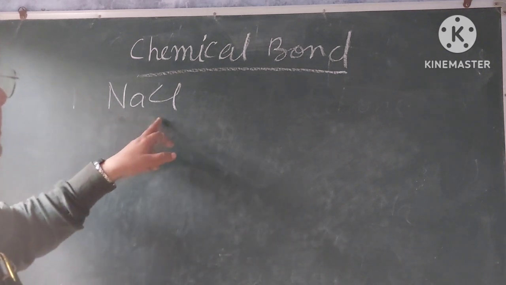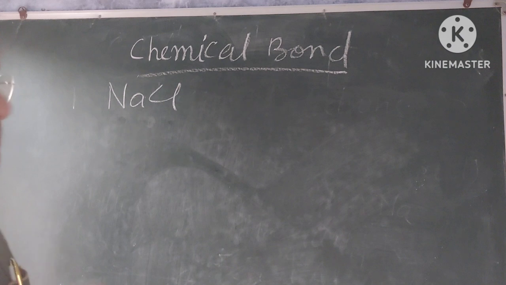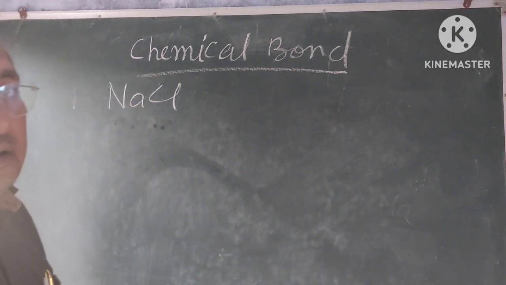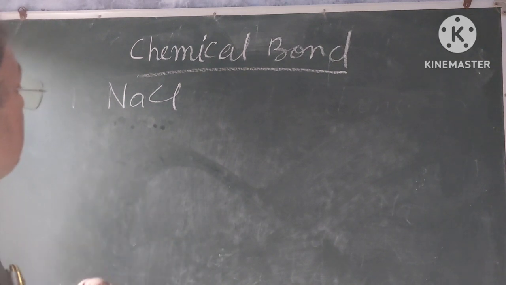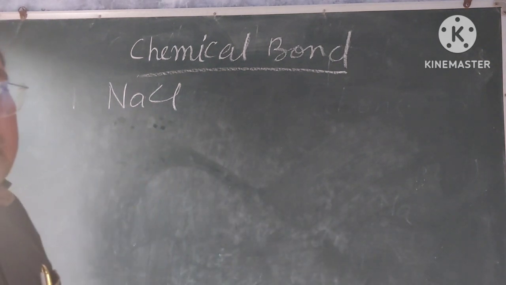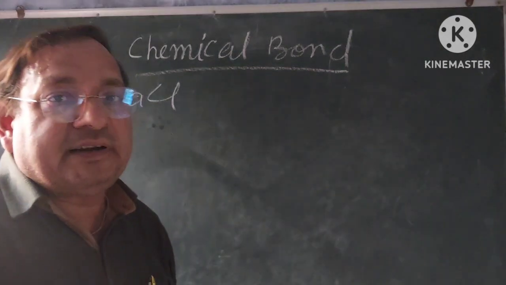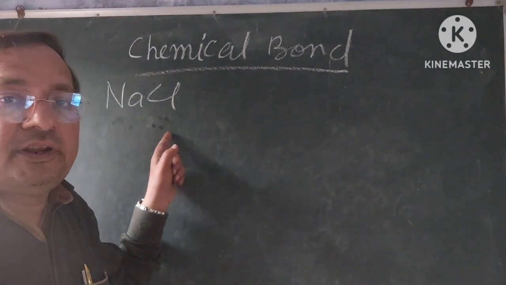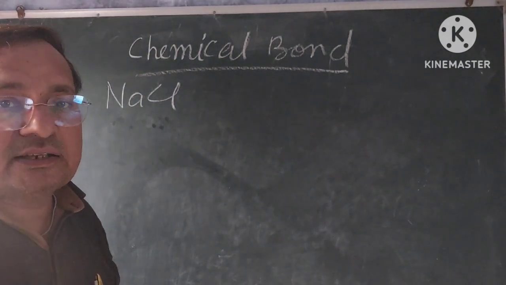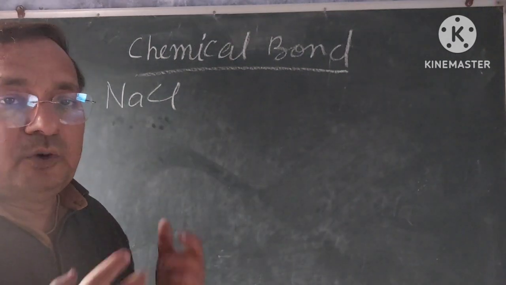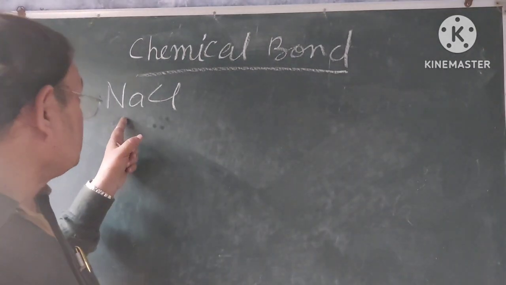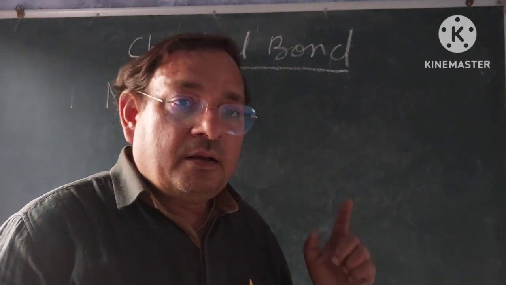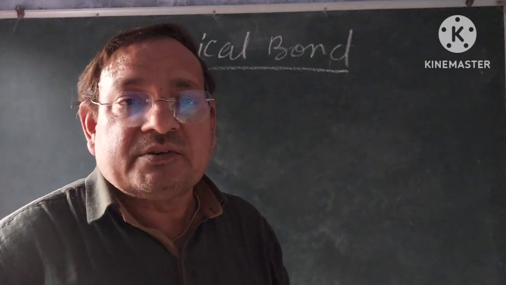To explain the formation of NaCl, first I will write the electronic configuration of both the atoms Na and Cl. Na is a metallic element and Cl is a non-metallic element. A metallic element always has a tendency to lose electrons, and a non-metallic element, chlorine, always has a tendency to accept electrons. In this way, both the atoms, sodium and chlorine, become stable, having positive or negative charge.